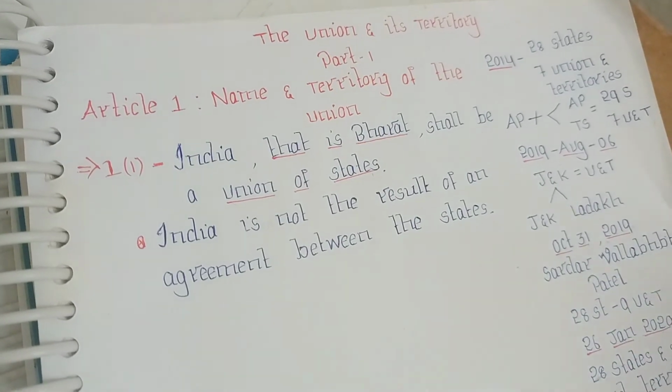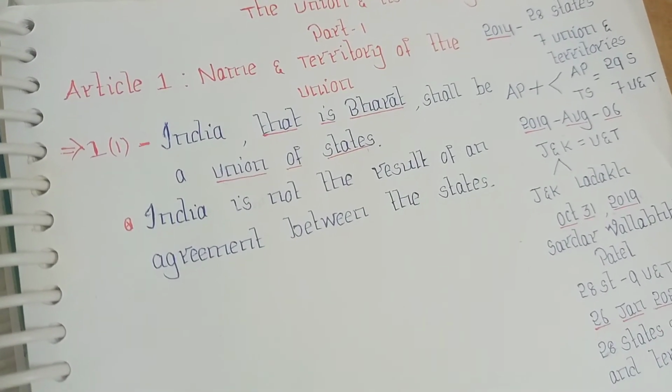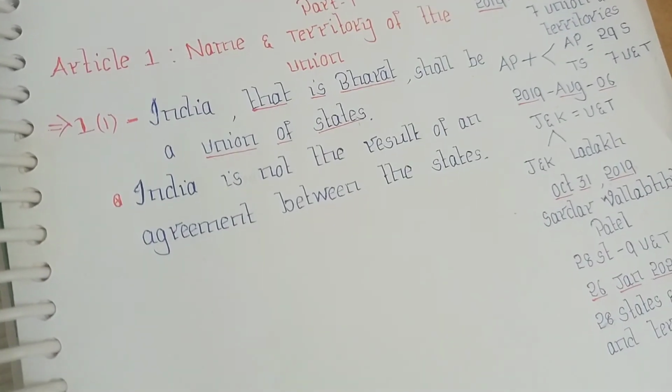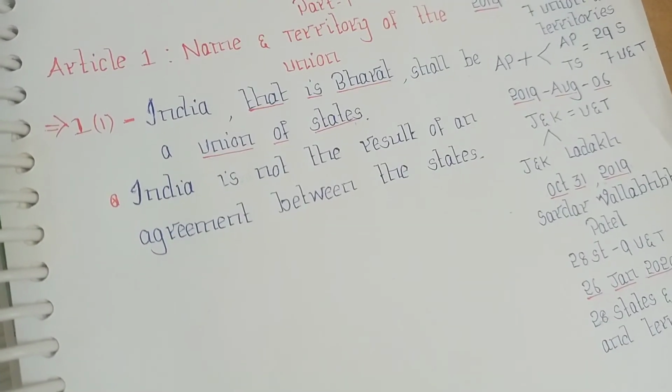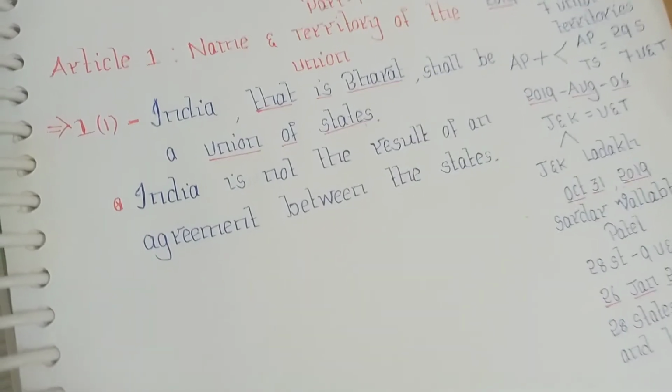If we take the United States of America, which is in North America, there were 13 British colonies under the control of the British colonial empire. And the people of these 13 colonies started a revolt against the British Empire and launched a war for independence. That is what we call the American War for Independence. Ultimately, the British Empire was overthrown and they became sovereign and independent.